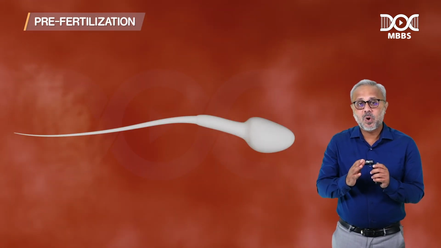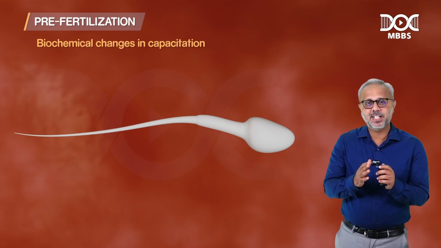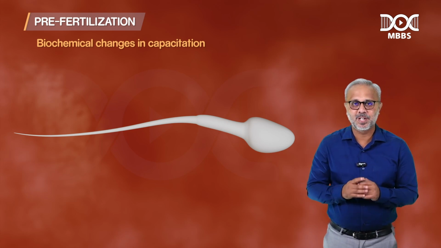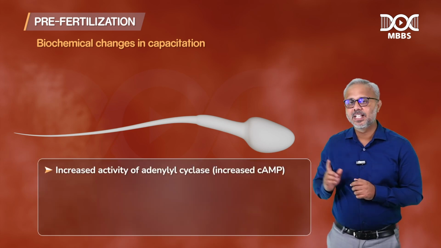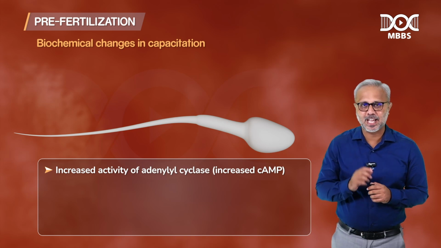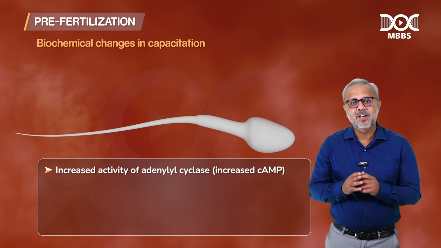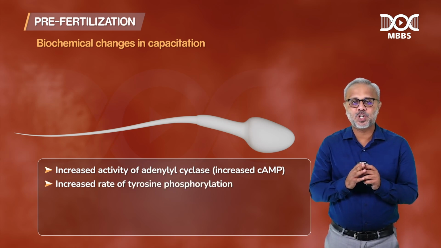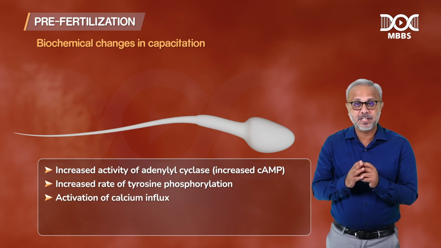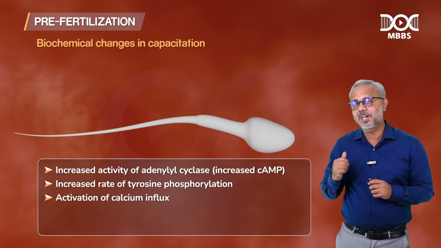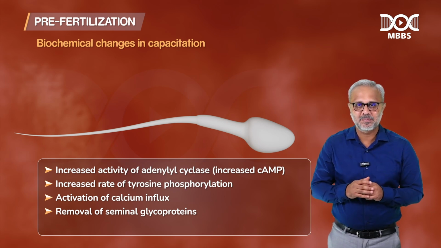Now, what biochemical changes actually result in capacitation? Remember, this is because of the increased activity of the adenyl cyclase enzyme. This increased activity of adenyl cyclase will cause an increased rate of tyrosine phosphorylation, which in turn results in calcium influx, and this calcium influx will result in removal of seminal glycoprotein, right?